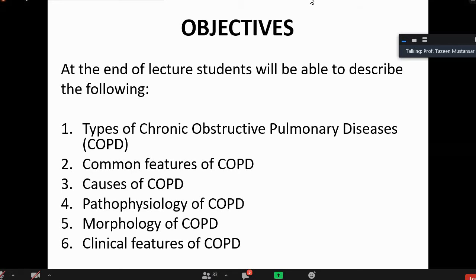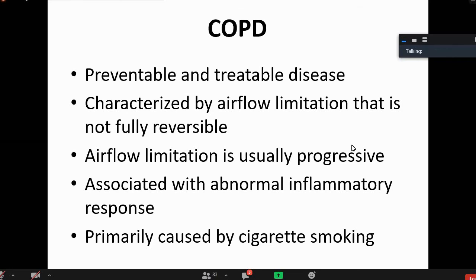No more confusion so far? Okay, fine. So what is particular about COPD? It is a preventable and treatable disease. We can prevent it. Prevention is better than cure. What is the characteristic feature? There is airflow limitation, and this airflow limitation is not fully reversible. Some limitation will remain because of the changes that are permanently there and will not be changed. And this airflow limitation will increase with time.